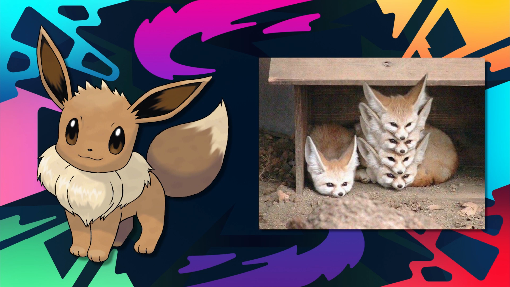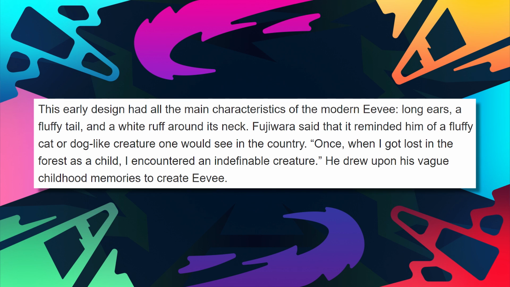Firstly, let's dive into the root of the entire Eeveelution family itself, Eevee. Eevee is heavily based on a fennec fox, in addition to also having traits of a dog, cat, and a rabbit. In an interview with Matafumi Fujiwara, Eevee's original designer mentioned that inspiration for Eevee came from childhood memories of an unknown creature he encountered in a forest. Fujiwara then proceeds to say Eevee reminds him of a fluffy cat or a dog, which you can see traits of in its initial design.